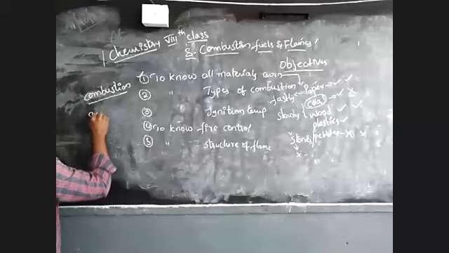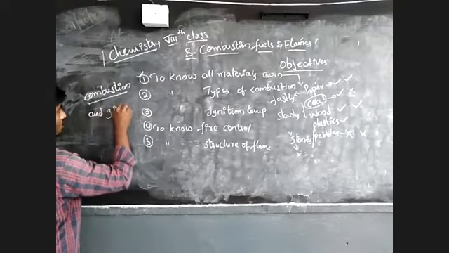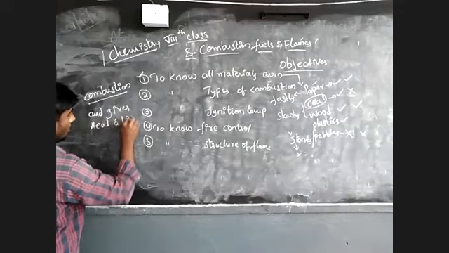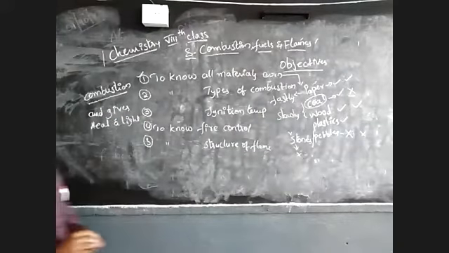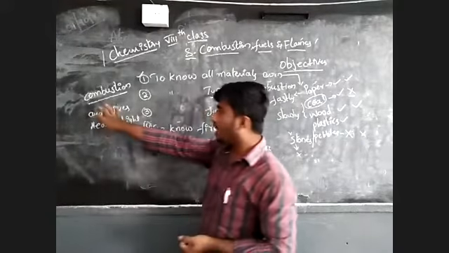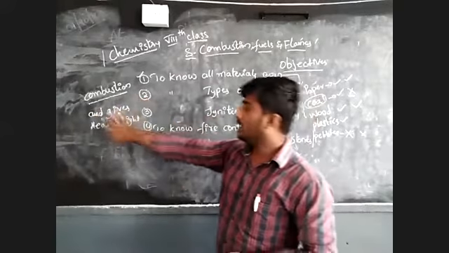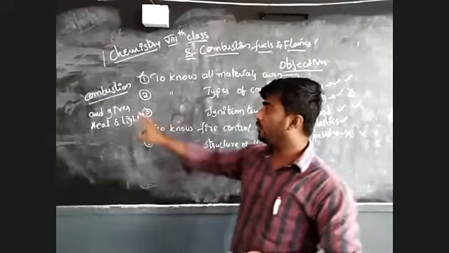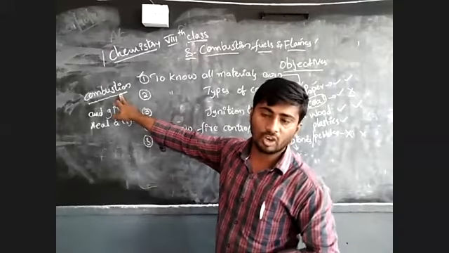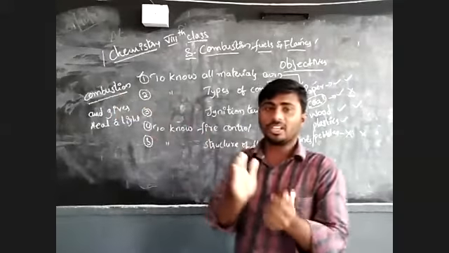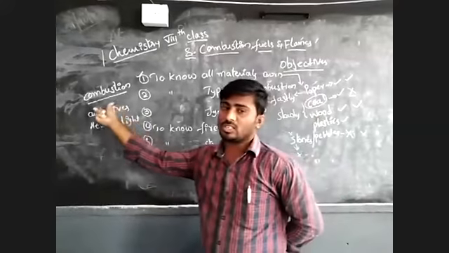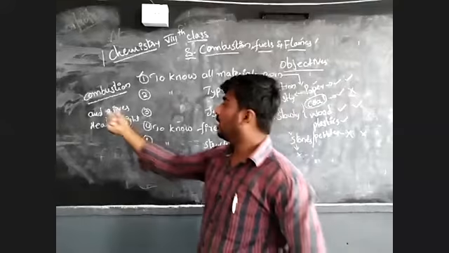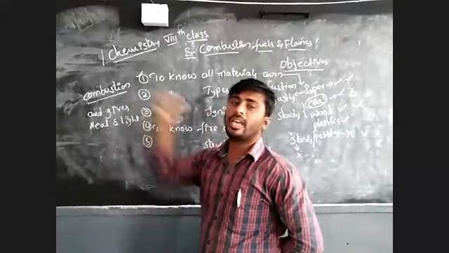and give heat and light or flame. The object which burns in the presence of air and gives heat and light, we call it a combustion. The chemical reaction in which objects are burned and give heat and light, we call it a combustion.